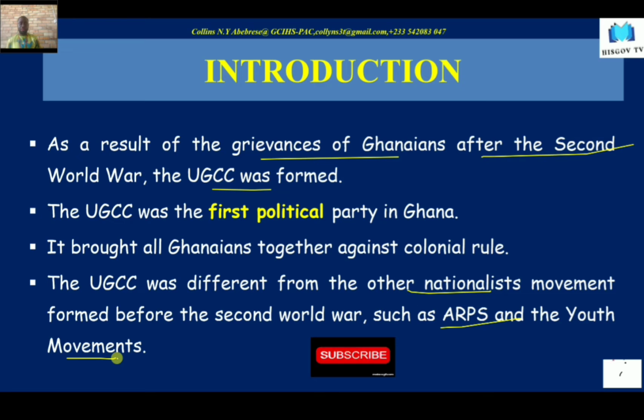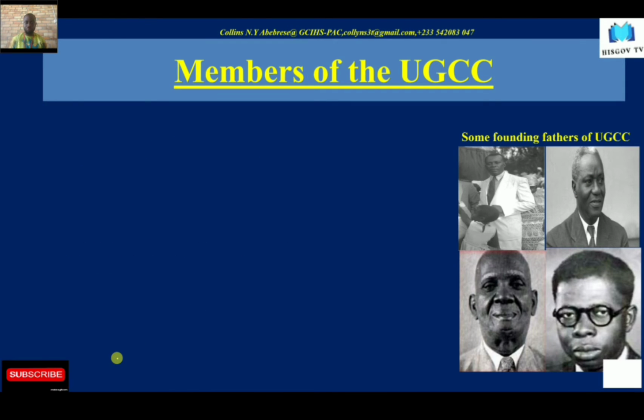However, the UGCC, we are saying, was the first political party because their activity extended beyond the boundaries of the Gold Coast into Asante and even into the Northern Territories. And so it becomes the first political party to be formed in the country, and also the first radical nationalist movement to be formed in the country. So let's look at more.